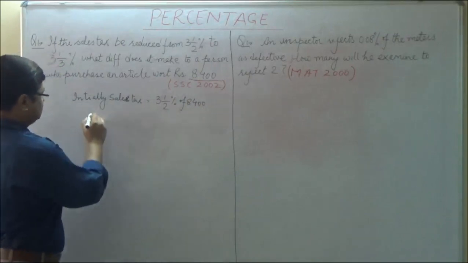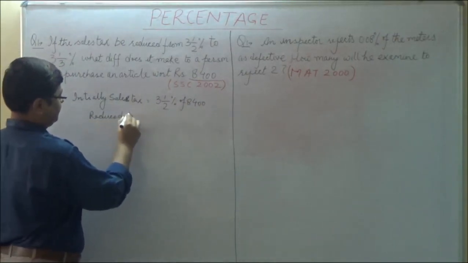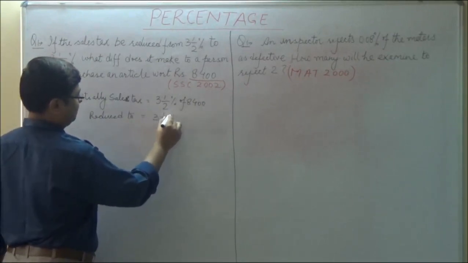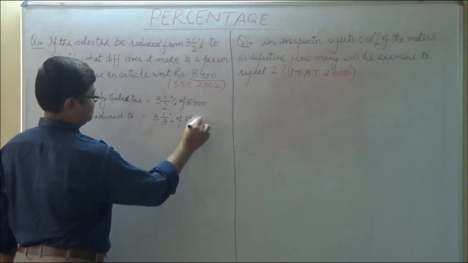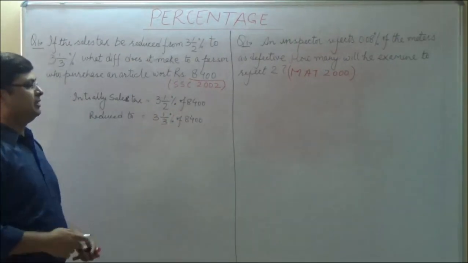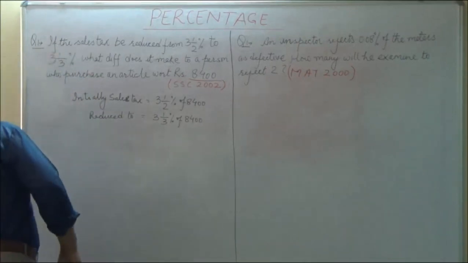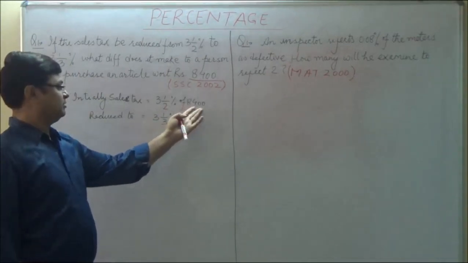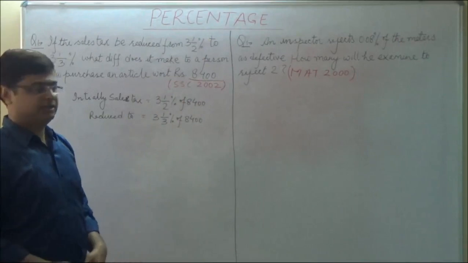Now it is reduced to 1/3% of 8400. So what difference does it make to a person? Means the difference of solving this and solving this, that will be the difference in cost.